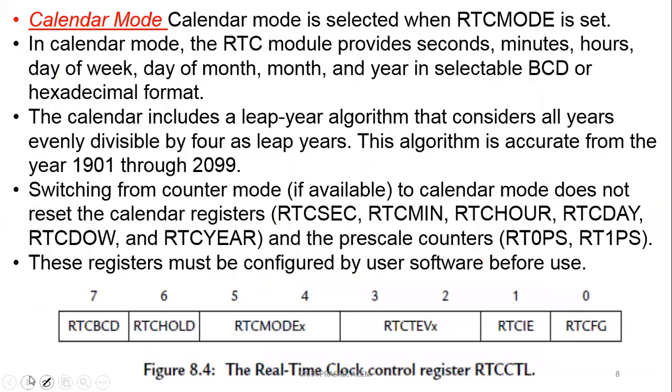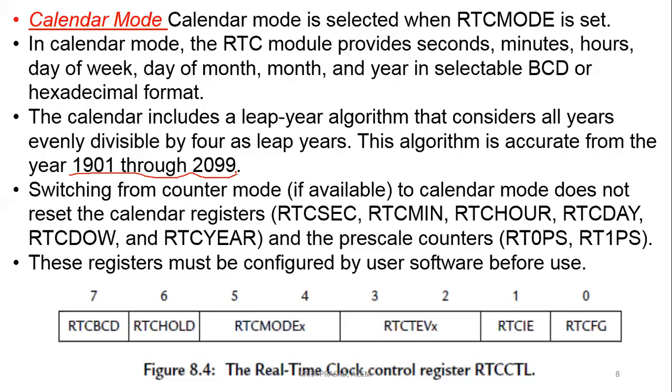Same thing I explained here. Calendar mode is selected by using RTC mode equals 1. RTC mode will provide seconds, minutes, hours, day of the week, day of the month and year, in BCD as well as hexadecimal format. This RTC in MSP430 is applicable from 1901 to 2099.